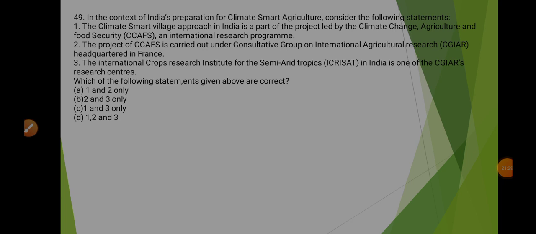And the third statement says that the International Crops Research Institute for the Semi-Arid Tropics in India is one of the CGIAR's research centers. Statement 3 here is also correct. So the correct option will be D, that is statement 1, 2 and 3.